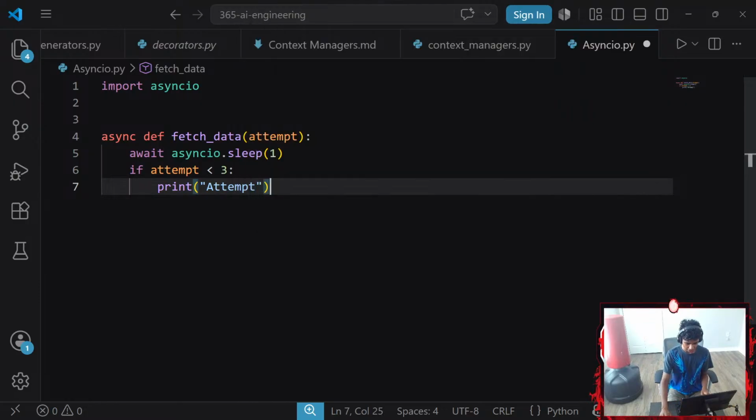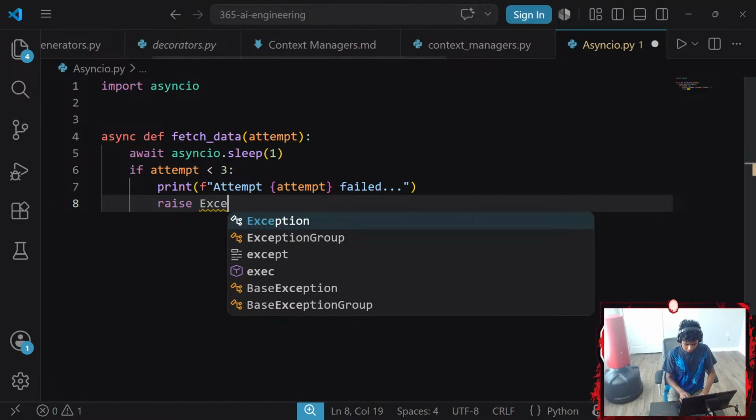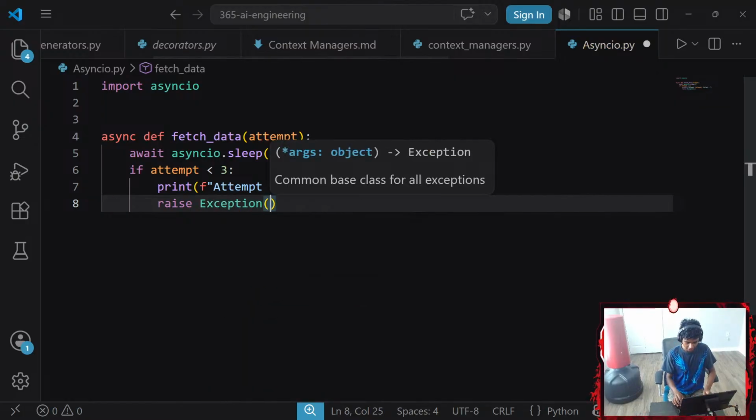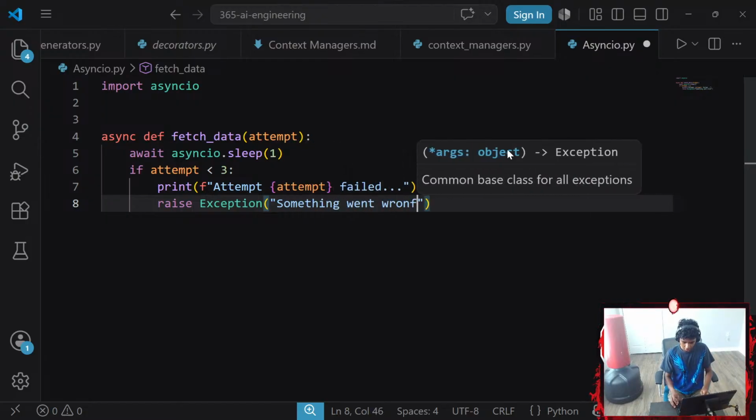Hold on, guys, this thing that just pops up is so annoying. Let's go with attempt, number, my attempt variable, failed, and then dot dot dot. Since I'm trying to add a variable inside of a print statement, I'm going to change this to an f-string. Okay, and it raises an exception. Let's go with raise Exception. I won't specify what exception, but I'll say something like "something went wrong". Okay, perfect.